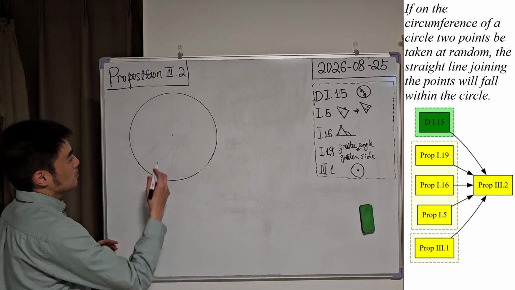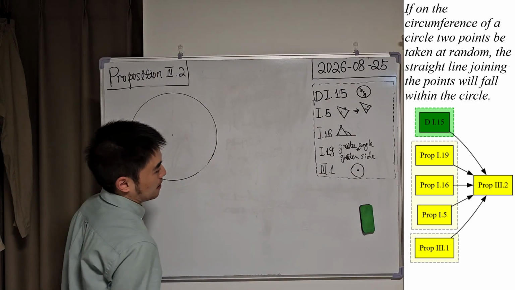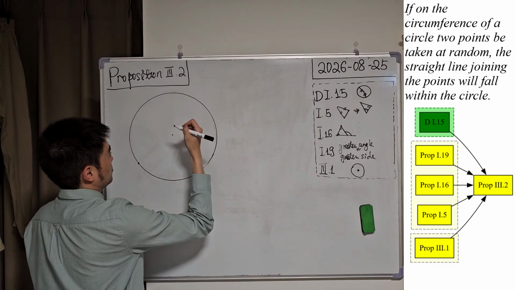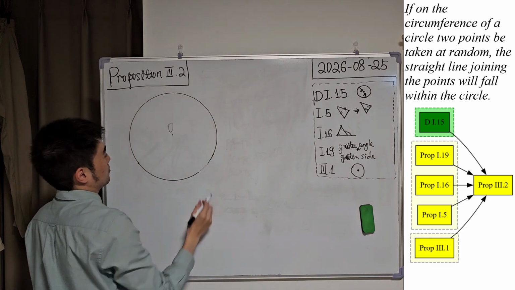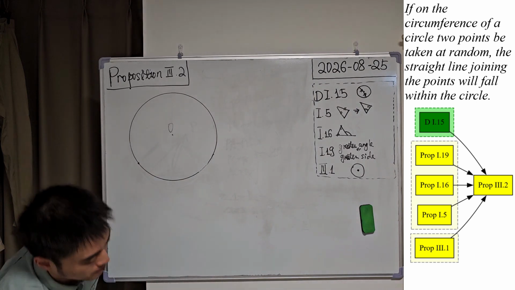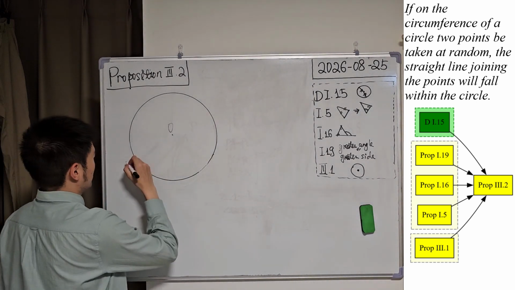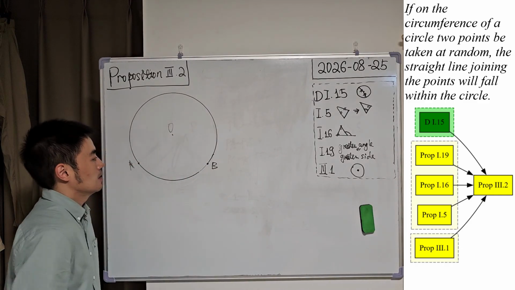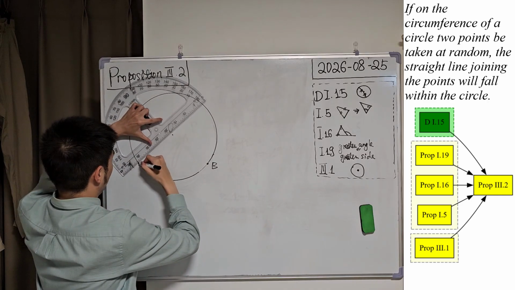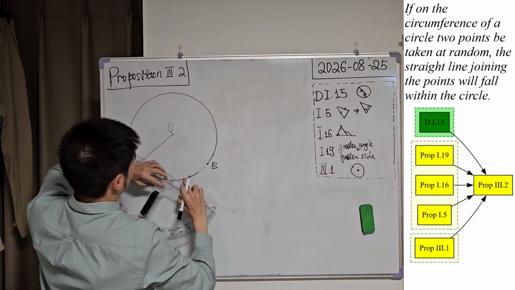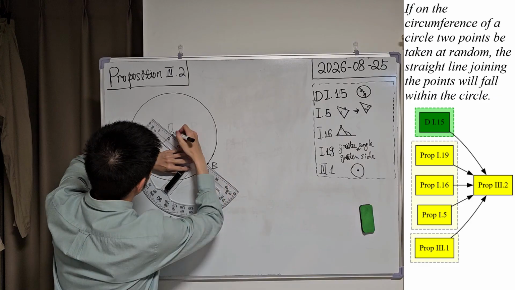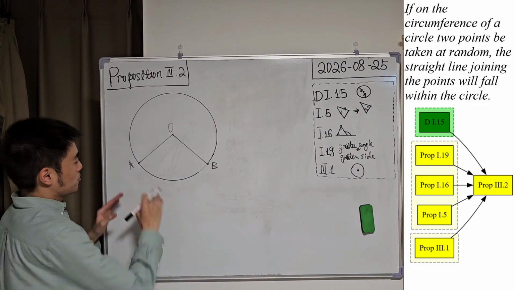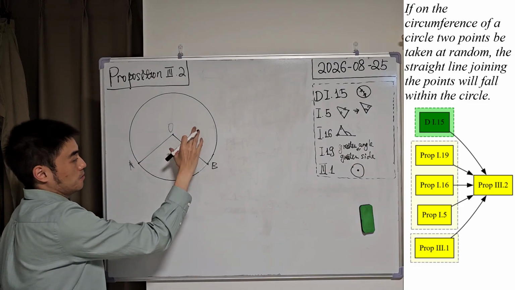So, for example, we are given this circle, and at first let us apply proposition 1 from book 3, which we've just proved, to find the center of the circle and assume it is point O. Then we randomly pick up 2 points on this circle, for example A and B, and let us join OA and OB respectively. The proposition states that if we join AB, then the straight line must fall within the circle.